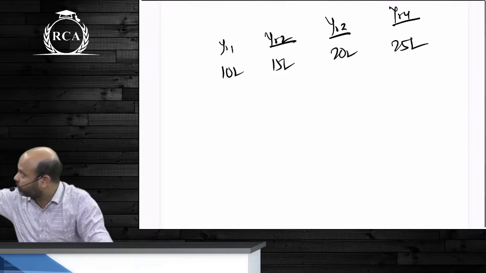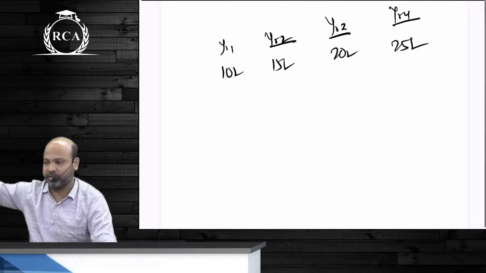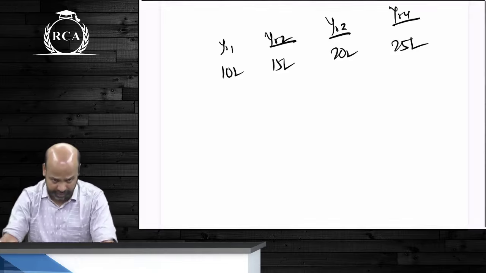You'll write 10 lakhs into present value factor for the first year, 15 lakhs into present value factor for the second year, 20 lakhs into present value factor for the third year, 25 lakhs into present value factor for the fourth year. Add all of those present values and you get total present value of cash inflows.